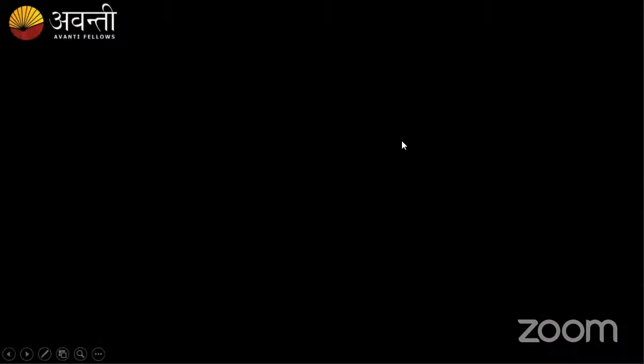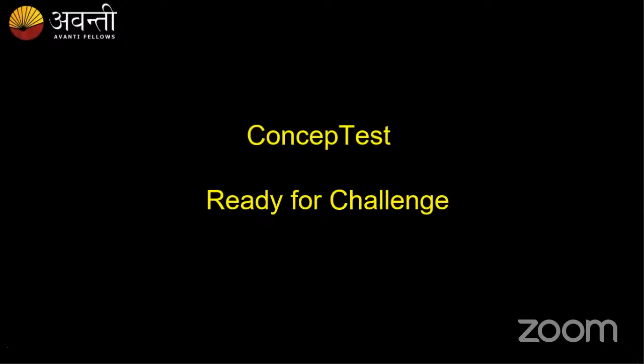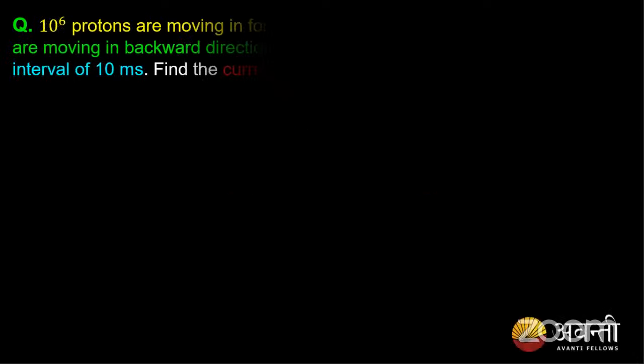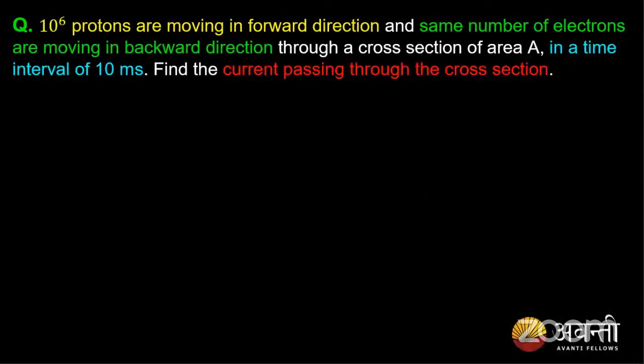Okay, so let's check another concept test. We'll have another question. Please read the question very carefully. Hope most of you have got the previous question. Now, please come to the next question. I have 10 power 6 protons moving in forward direction. So I have a conductor in which I have 10 power 6 protons.